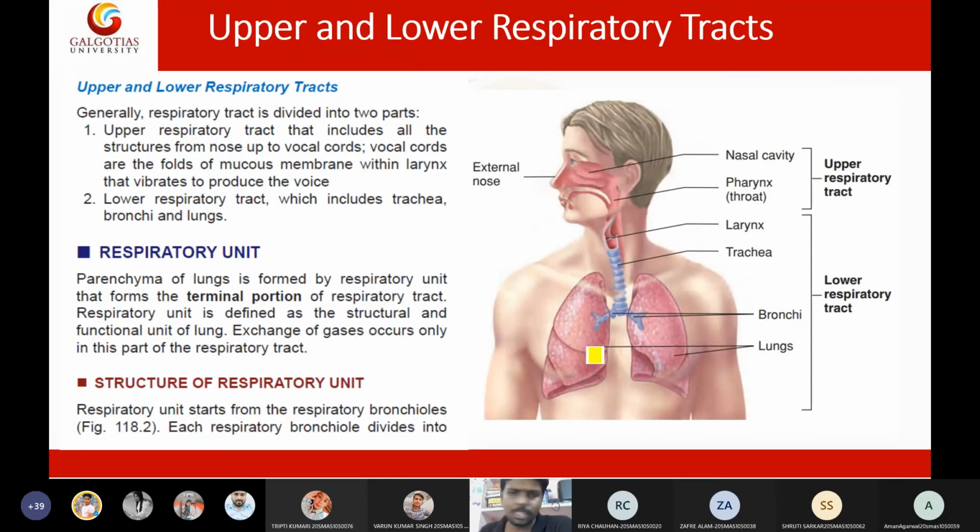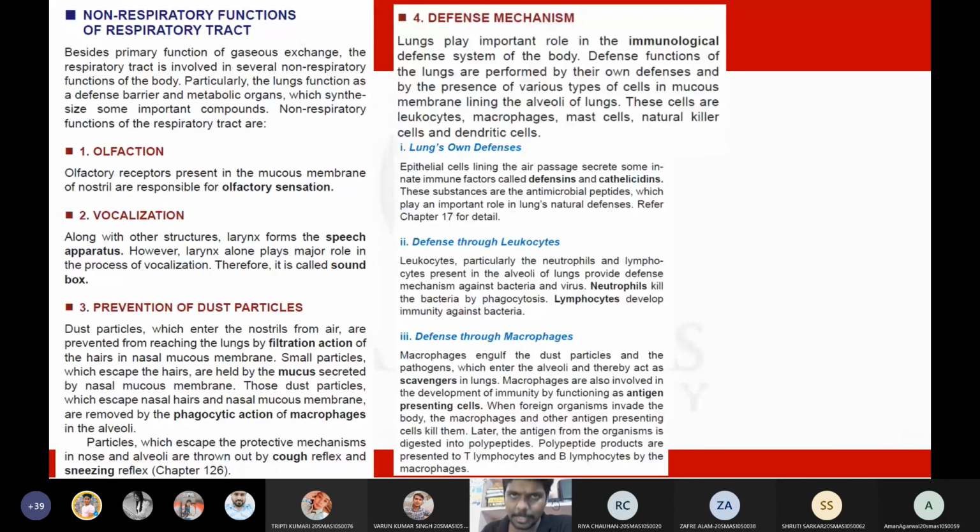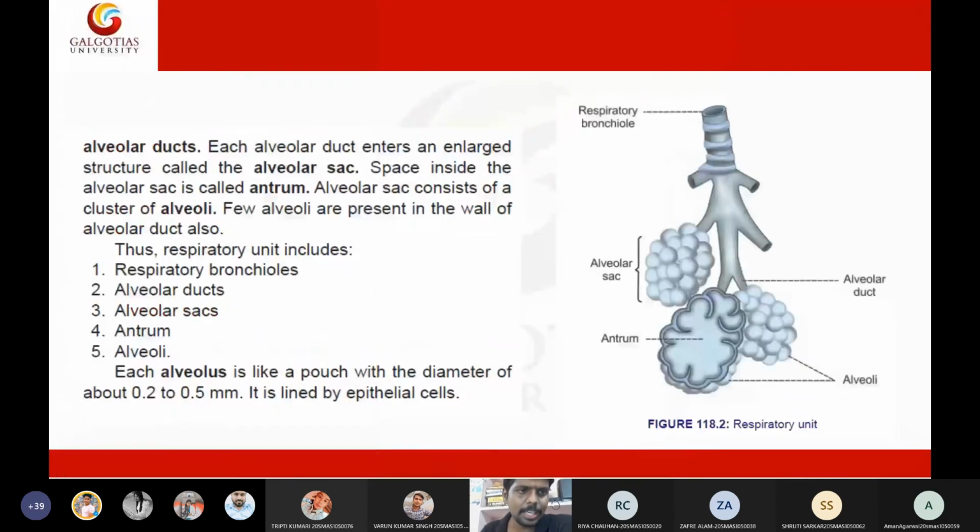Okay, so this is all about the structure and the general anatomy of the respiratory tract. In tomorrow's lecture, we will discuss the functions of the respiratory system, the functions of the lungs. Meanwhile, there is a short topic called the respiratory unit. As I said, the alveoli is the respiratory unit of the lungs.